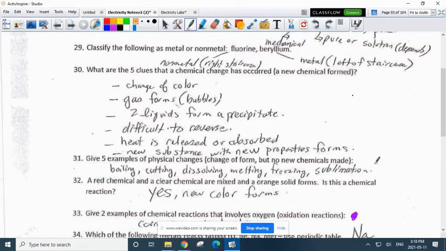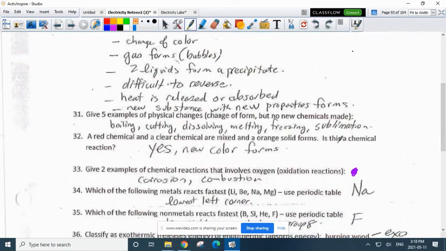No new chemicals are made. That's the important thing. A red chemical and a clear chemical are mixed, and an orange chemical forms. That's definitely a chemical reaction because there's a new color change. Also difficult to reverse, new substance with new property forms. There might have been a heat change, but it doesn't say that.